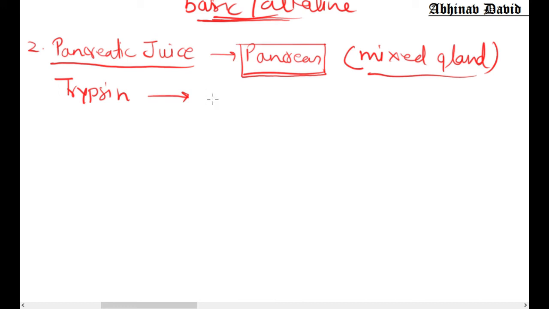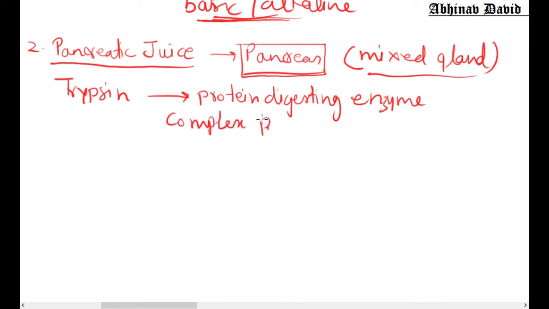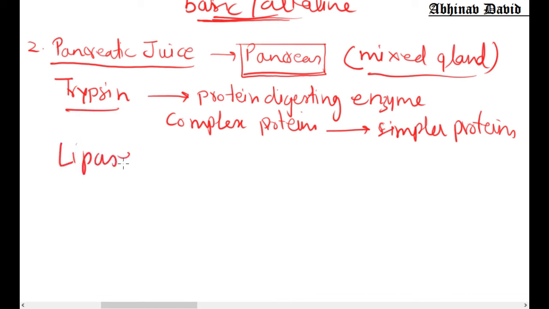So what is this trypsin? Trypsin is a protein digesting enzyme. It digests complex proteins into simpler proteins. So complex proteins are converted into simpler proteins. So this is the enzyme given in the pancreatic juice, and then we have another enzyme called lipase.